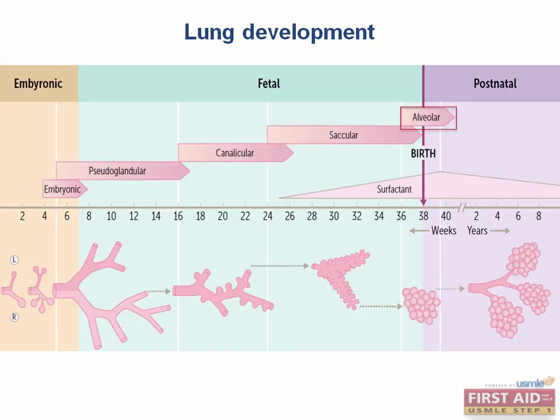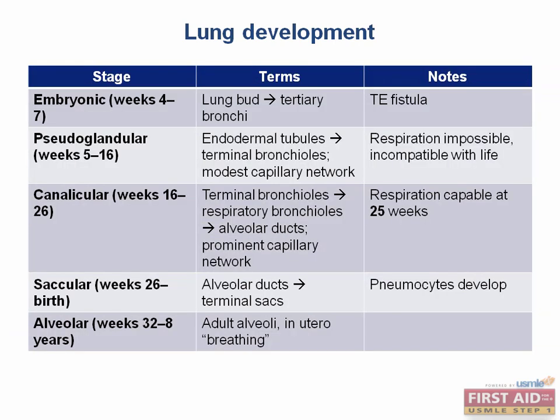And finally, we have the alveolar phase, occurring from weeks 32 to about 8 years of age. Here, the terminal sacs will develop into adult alveoli. In utero breathing also occurs during this stage via aspiration and expulsion of amniotic fluid. At birth, this fluid will get replaced with air and the pulmonary vascular resistance will rapidly decrease, allowing the newborn to breathe in oxygen independently.